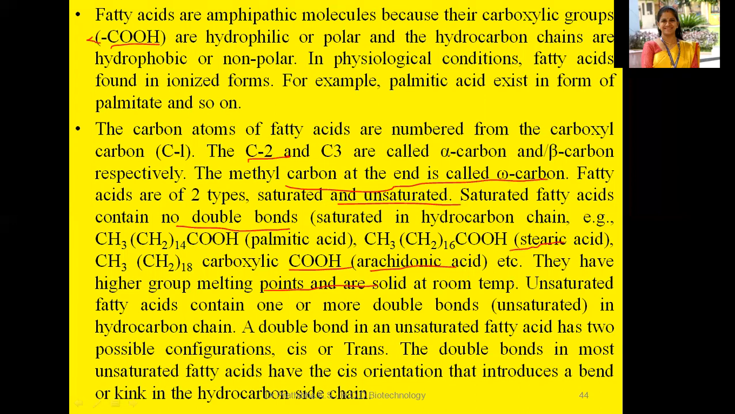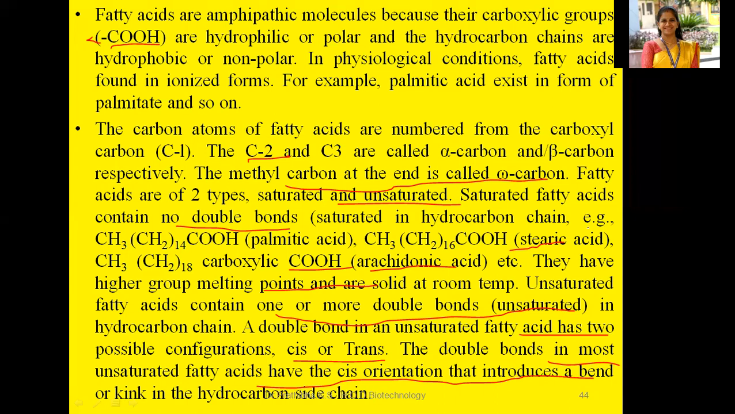When you come to unsaturated fatty acids, these contain one or more double bonds, that is an unsaturated hydrocarbon chain. A double bond in an unsaturated fatty acid has two possible configurations, cis or trans, because of the presence of the double bonds. The double bonds in most unsaturated fatty acids have the cis orientation that introduces a bend or kink in the hydrocarbon side chain.